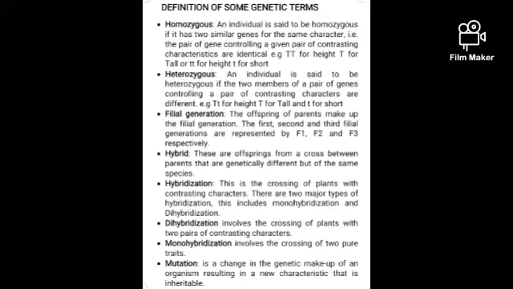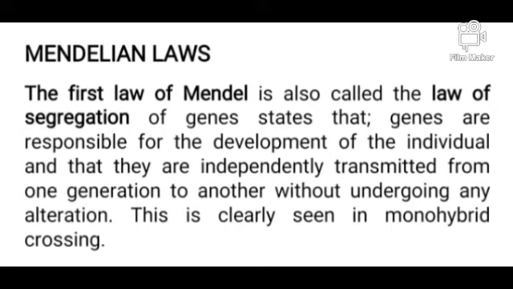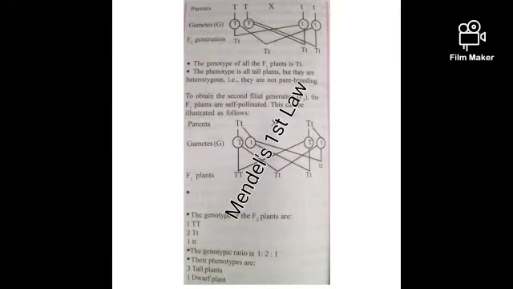What do we understand by the word mutation? Mutation is just aberration or a change in the genetic makeup of an organism, resulting in a new character that is inheritable. So let's talk about the Mendelian laws. The first law of Mendel is also called the law of segregation of genes, which states that genes are responsible for the development of the individual and that they are independently transmitted from one generation to another without undergoing any alteration.